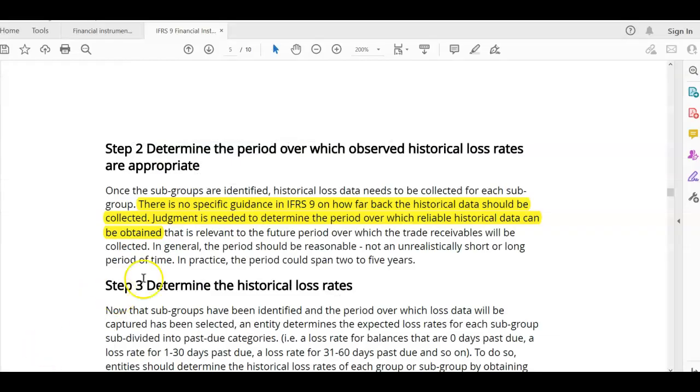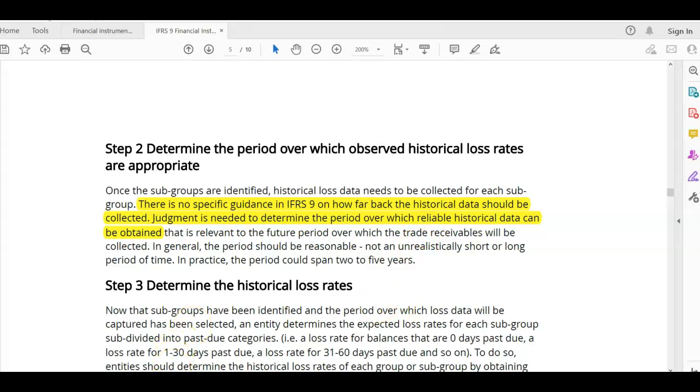Okay, so here we go again. In step 2, the standard is telling us again there is no specific guidance in IFRS 9 on how far back. So here when you get to step 2, you need to also apply your professional judgment, because if the standard is not giving you any specific guidance, what can you do? You can only just apply your professional judgment. So you can see judgment is needed to determine the period over which reliable historical data can be obtained. So that was what I did.